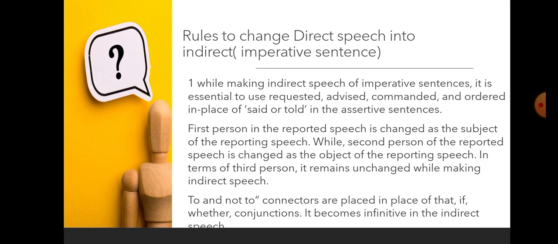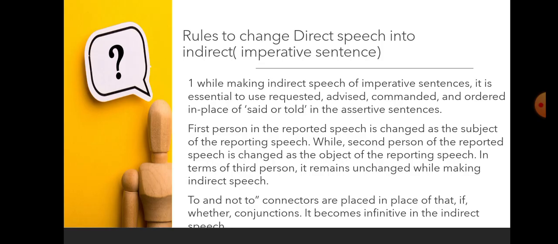The first person in the reported speech is changed as the subject of the reporting speech, while the second person of the reported speech is changed as the object of the reporting speech. The third person remains unchanged while making indirect speech. "To" and "not to" connectors are placed in place of "that".